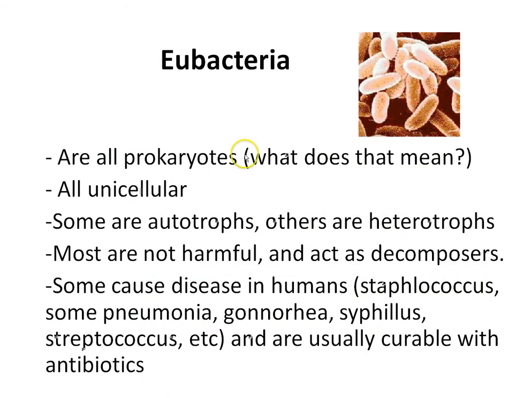So let's go through this one at a time. Eubacteria, all are prokaryotes, means no nucleus. They do have DNA, they just don't have a membrane structure surrounding the DNA. That's called the nucleus. They all are made of one cell. Some are autotrophs, others are heterotrophs. Blue-green algae would be an example of an autotrophic eubacteria. You don't have to know that.